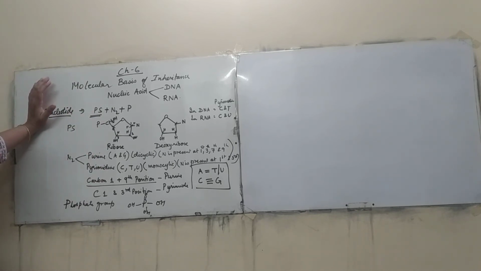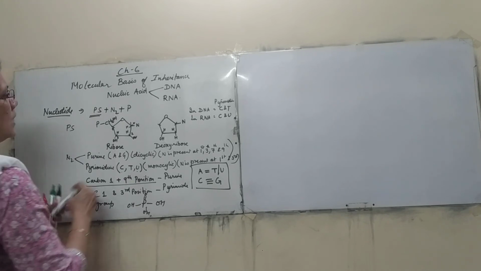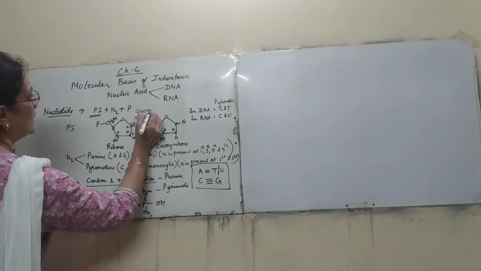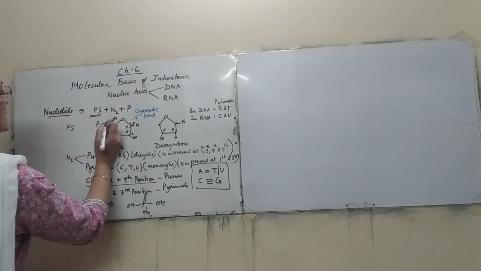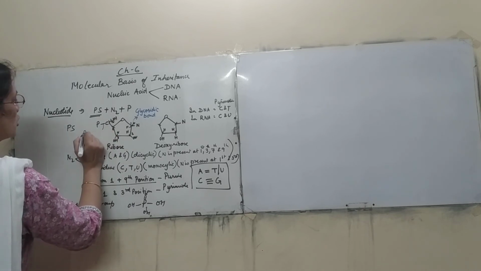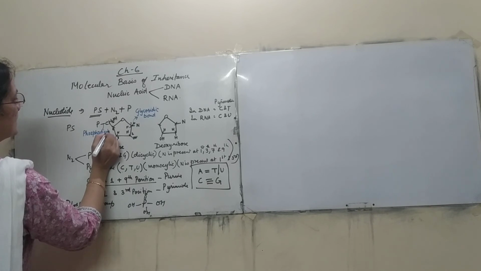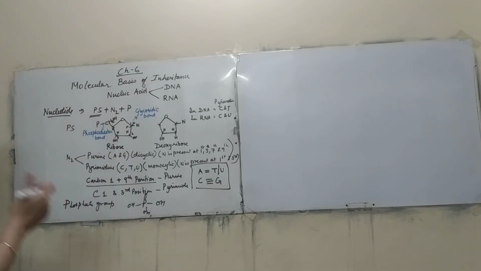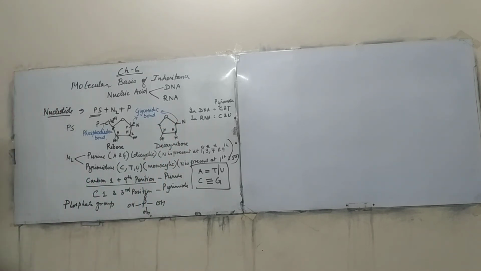Now in this class we will discuss one more thing I should tell you here. What is the bond present here? This bond is called the glycosidic bond, and this bond is known as the phosphodiester bond. Okay, so in both the cases it is just the same. So here will be the phosphodiester bond.